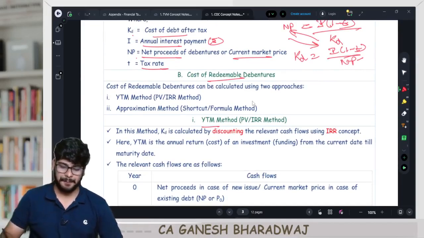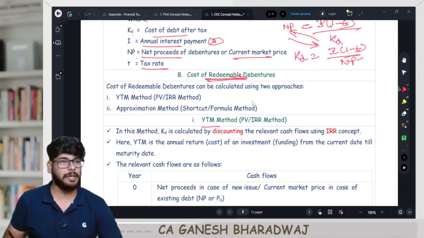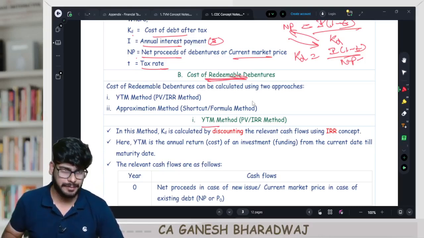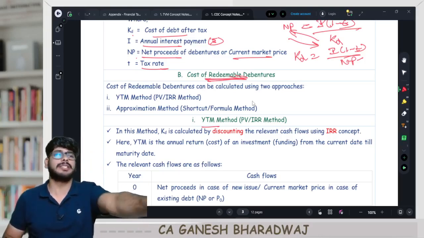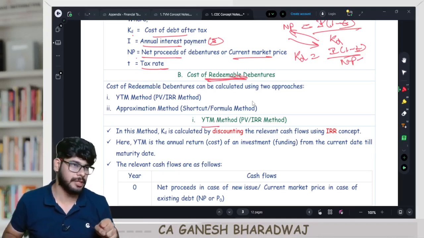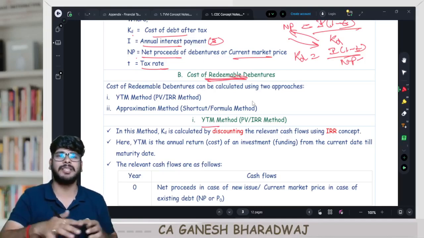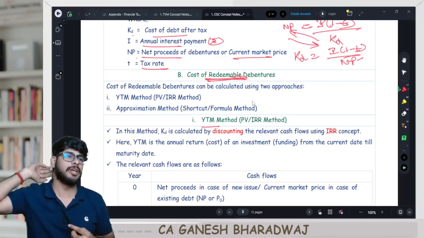Now, redeemable debenture means what? Debentures that have a finite life, which means what? I am issuing this debenture with a life of, let us say, 10 years, right? Which means what? Today I receive the money from you. You means what? An investor, right? For the next 10 years, I will be paying you interest. At the end of the 10th year, I will also repay back whatever amount I took from you.